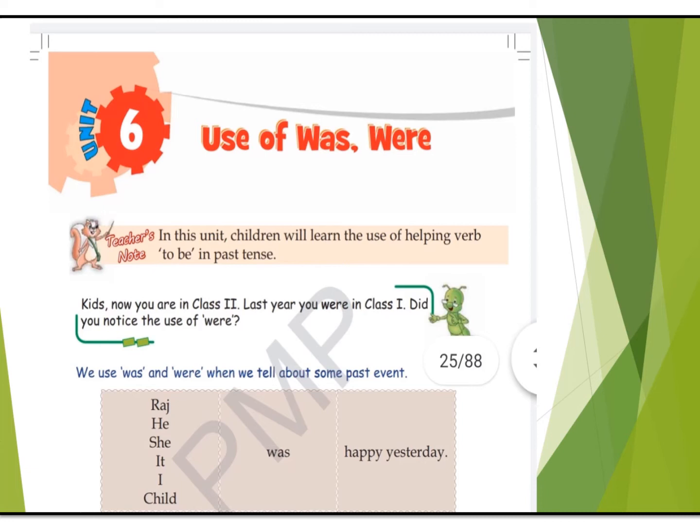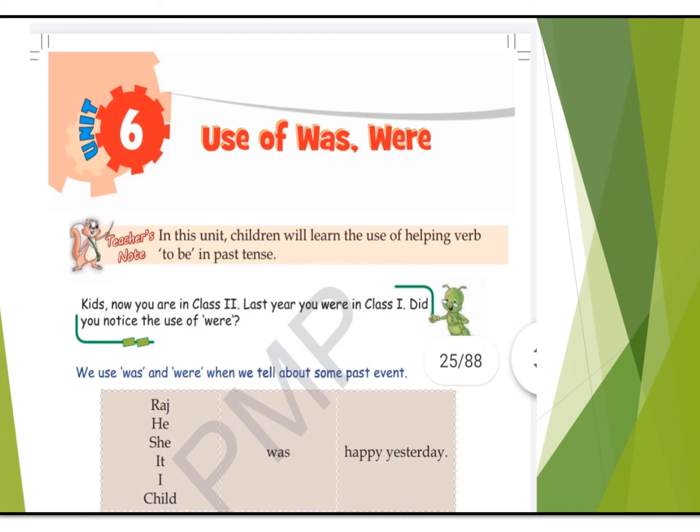So you can see here the word yesterday tells us that all this which I have read to you has already happened earlier. It is already over. They all were happy yesterday. It may be the day before, it may be a minute back, something which is not happening right now.